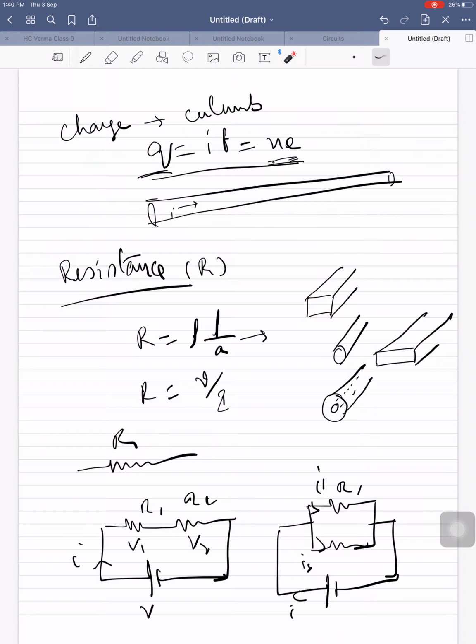Let two resistances be in series. Series means, please note, if you don't know what is series and what is parallel, you can easily observe from this. Here current is flowing through R1 and R2. The same current flows in this and this one also. Then the two resistances are said to be in series.